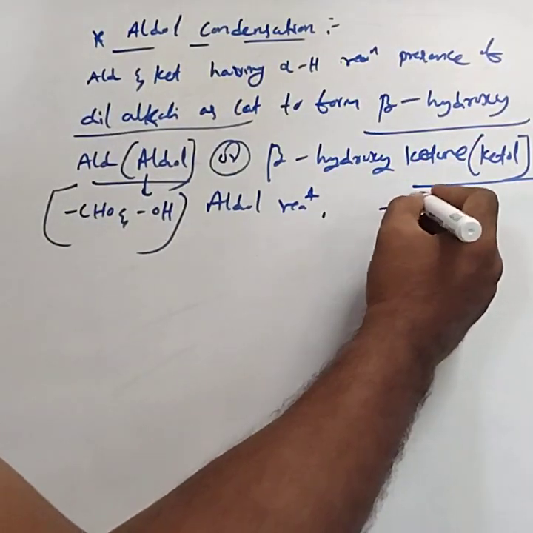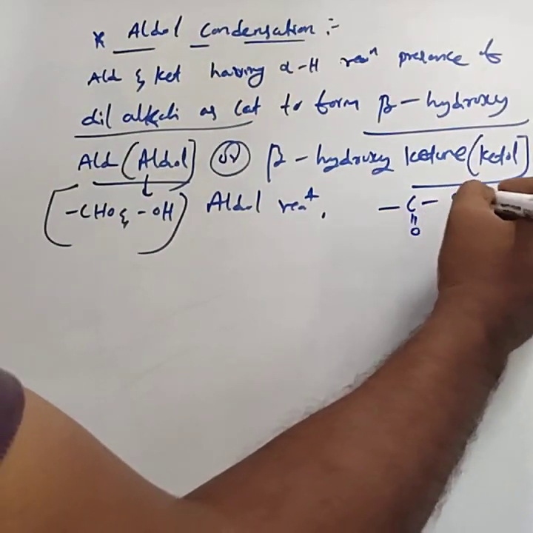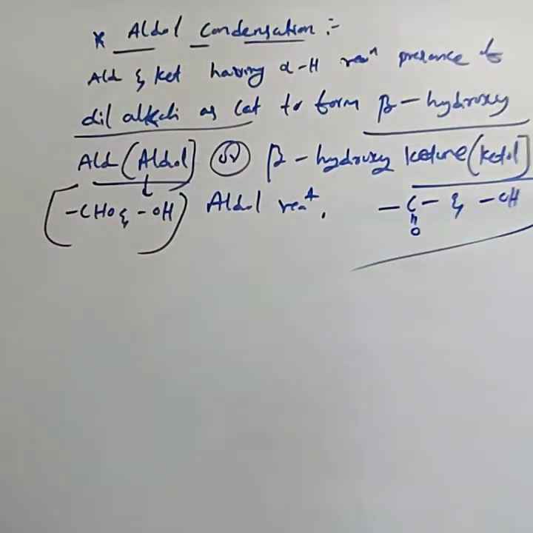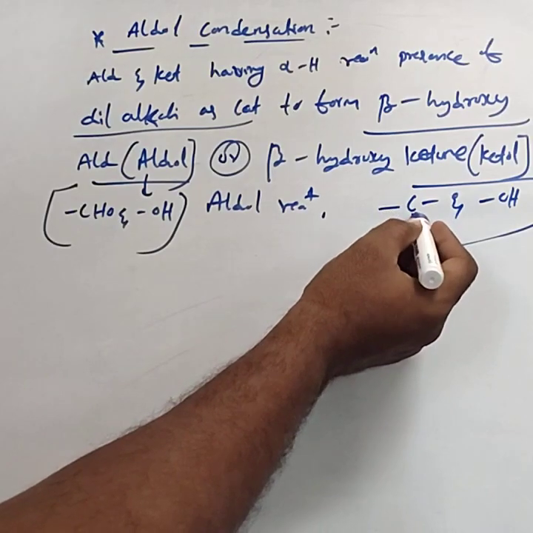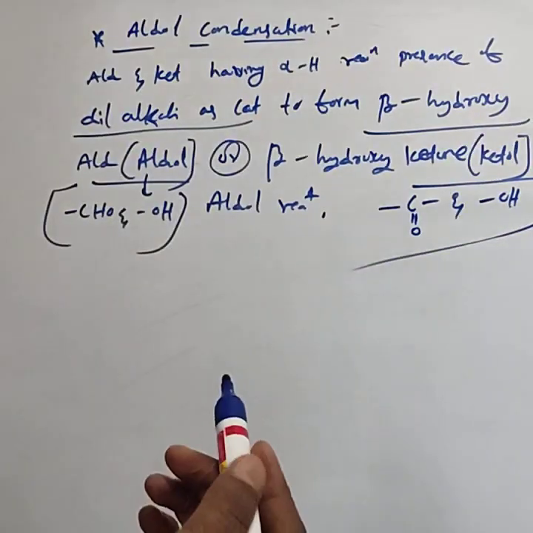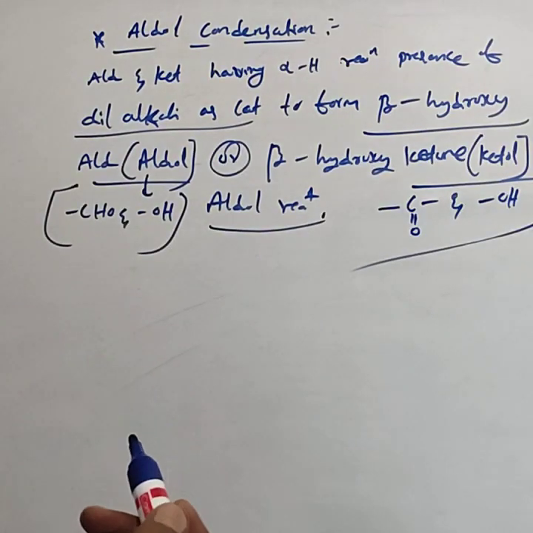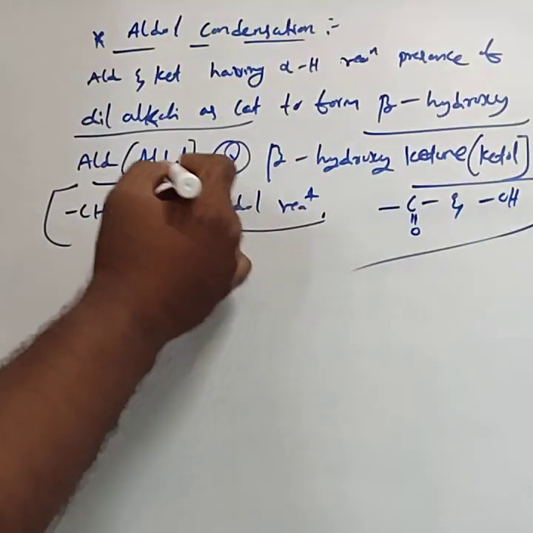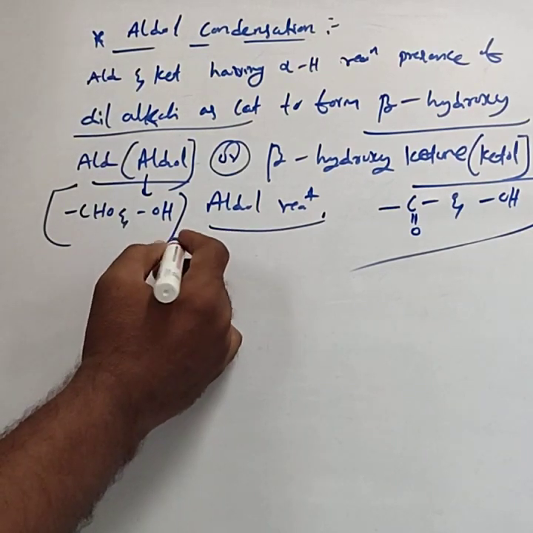Ketol contains both the CO ketonic group and the hydroxyl group. That is, ketol contains a ketonic group and a hydroxyl group. That reaction is called the aldol reaction. Then that aldol or ketol readily loses water.